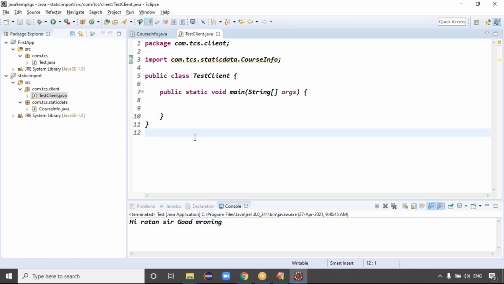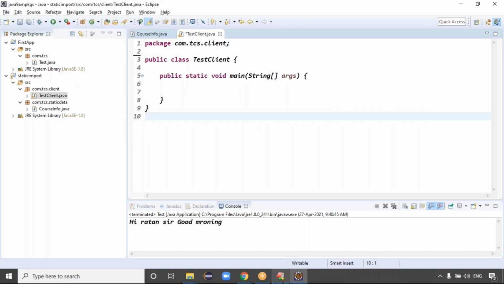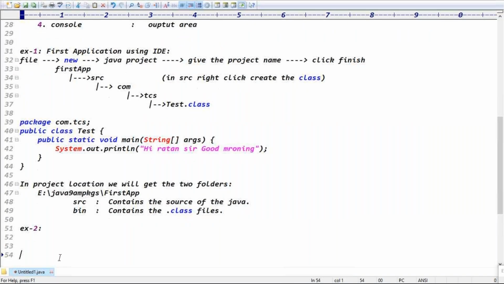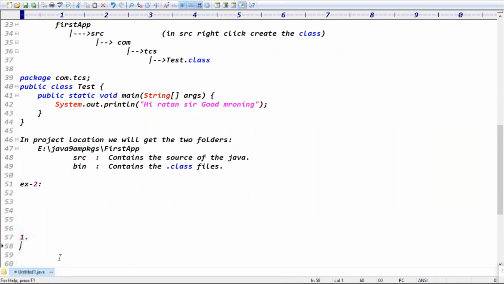To remove the unnecessary imports or to import the necessary data, we can use Control Shift O, guys. These are the two shortcuts we frequently use in the IDE. What are the two shortcuts? Number one is sysout, Control Space.